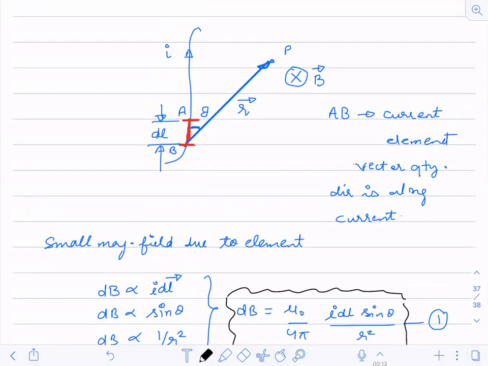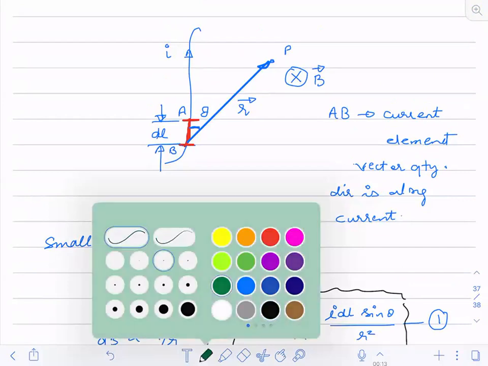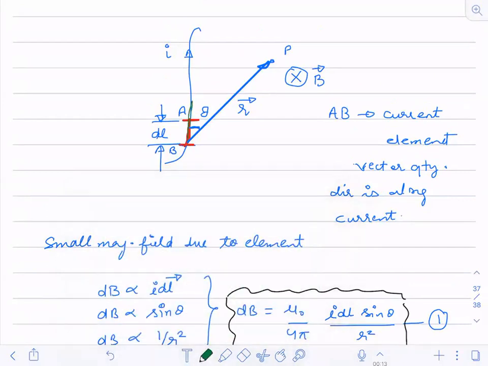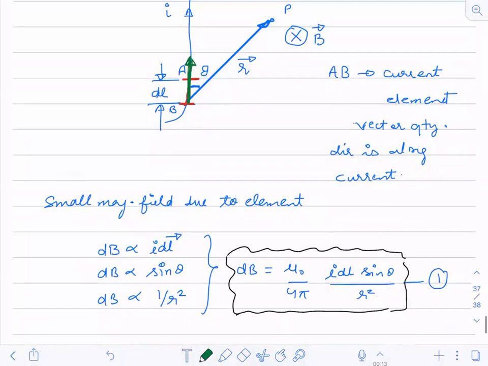The angle theta, you just see what is angle theta. Angle theta is the angle between the position vector and the DL vector. The DL vector, if you see, will be in this direction. This green color line is showing us the IDL vector, and the angle between them is theta. What is R? R is the distance between the point and the current element.